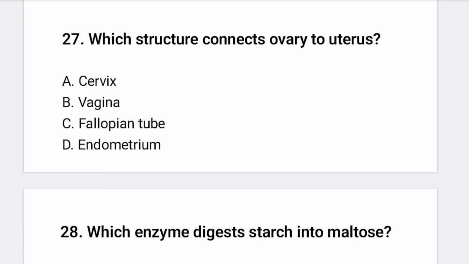Another, which structure connects the ovary to the uterus? 27 says, which structure connects the ovary to the uterus? Cervix, vagina, fallopian tube, or endometrium. The endometrium is a layer of the uterus, but it does not connect the ovary to the uterus. So the fallopian tube connects the ovary to the uterus. Okay, through the fallopian tube.